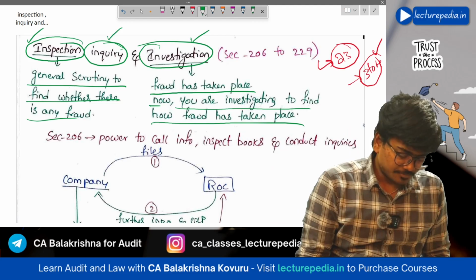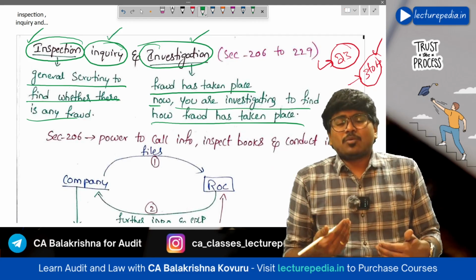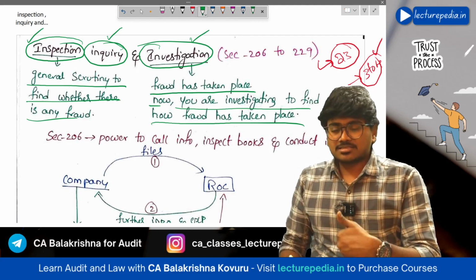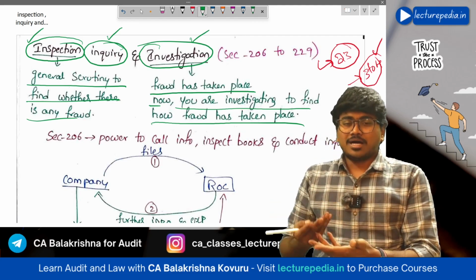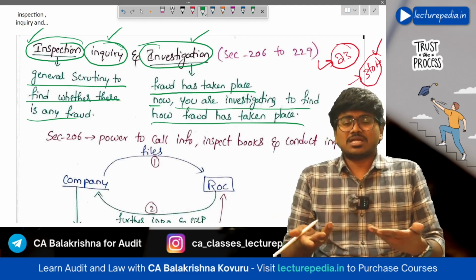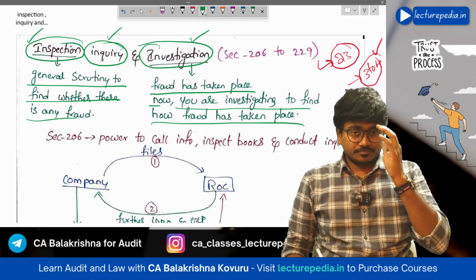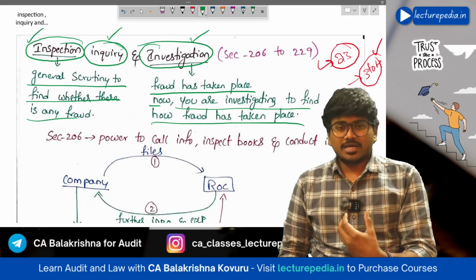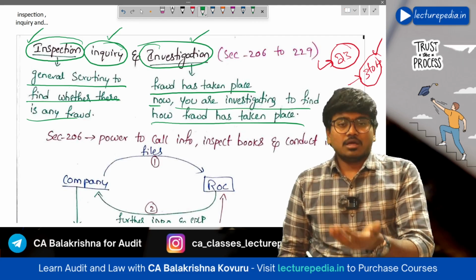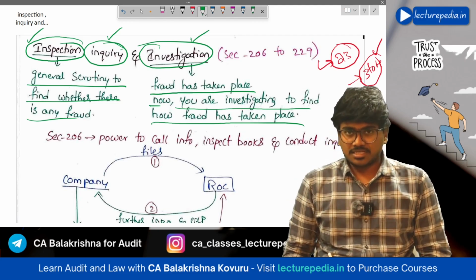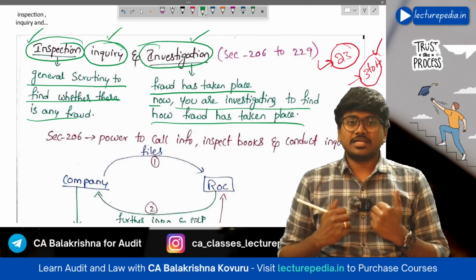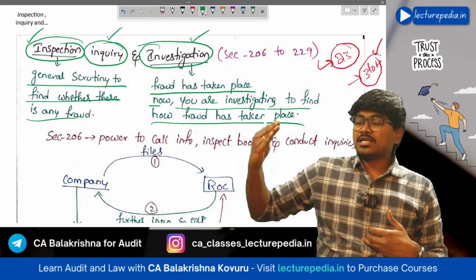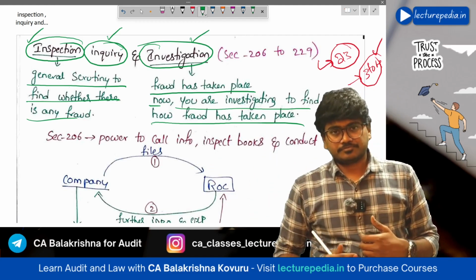Coming to the final term, inquiry. Inquiry means asking questions. You'll ask questions and you'll expect some answers to those questions. You'll inquire with the people by asking some questions and expecting some answers. That is known as inquiry. So the name of the chapter is inspection, inquiry, investigation.